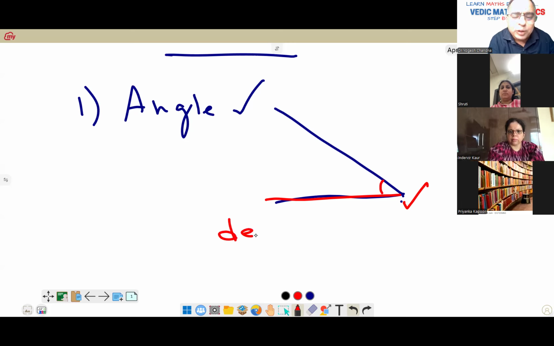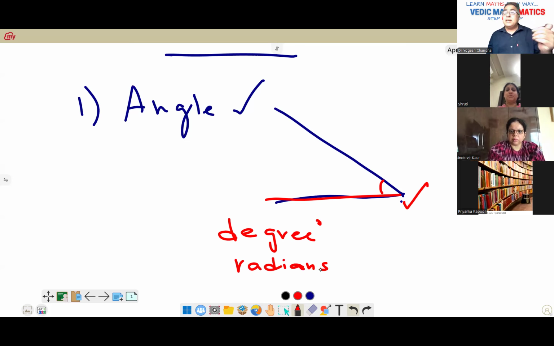Initially, when you'll do trigonometric functions, when you will do identities, this will be measured in degrees. But it is also measured in one more form that is called as radians. That we'll be doing in trigonometric functions. Right. So these are the two ways how you measure an angle.